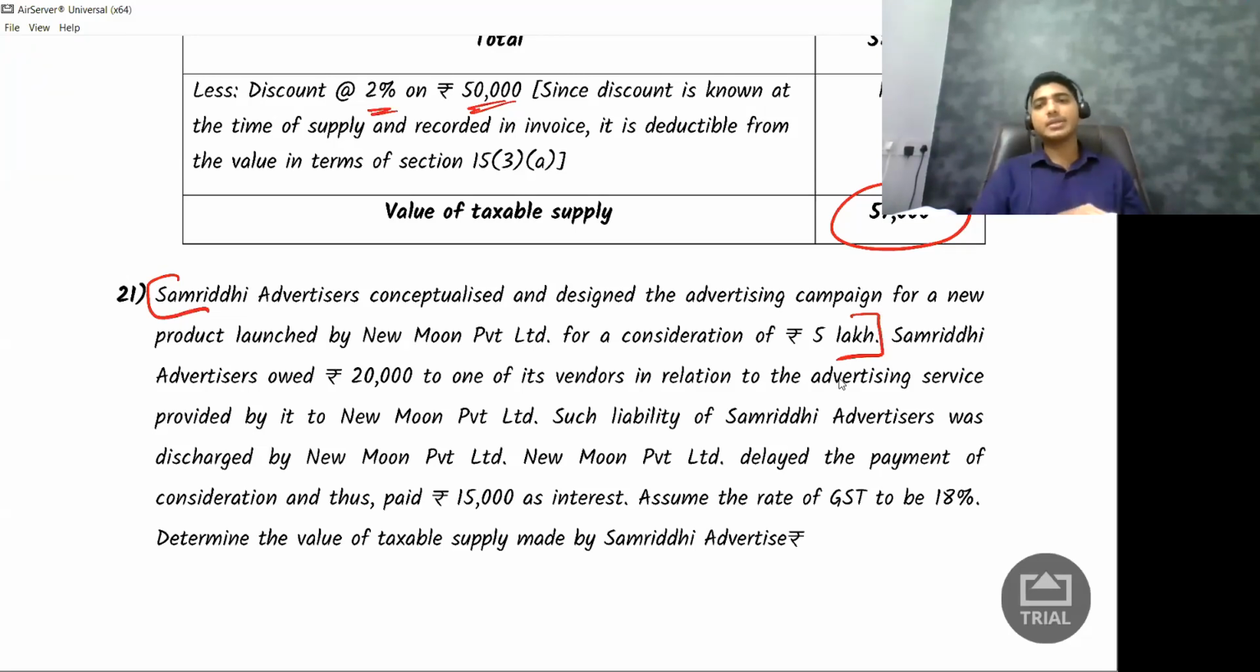Next, one more thing is, I am the supplier. I am Samruddhi advertisers. I had to pay some 20,000 rupees to one person. Instead of me paying, I have asked my recipient to pay. So my recipient directly has paid that 20,000 rupees. Whether that 20,000 rupees should be added to my value of supply? Answer is yes. We studied this. So even this 20,000 rupees will become part of my supply. Next, third part here is,